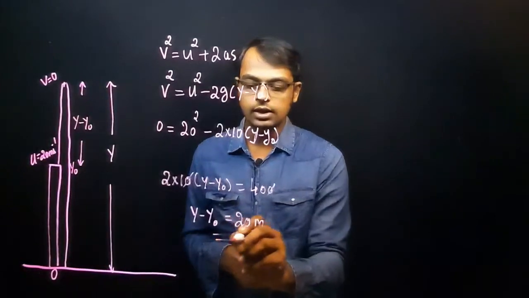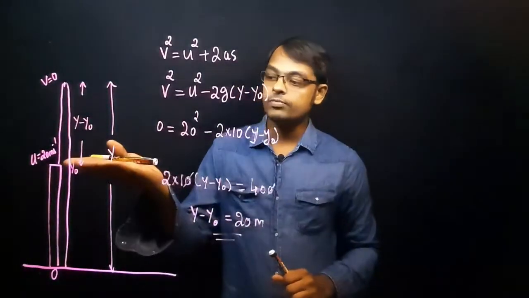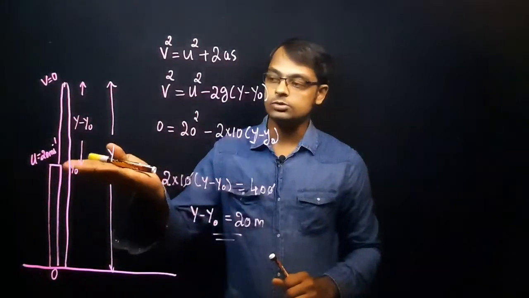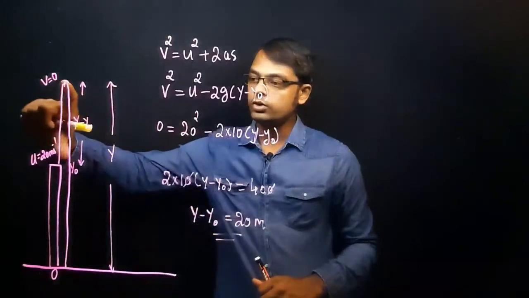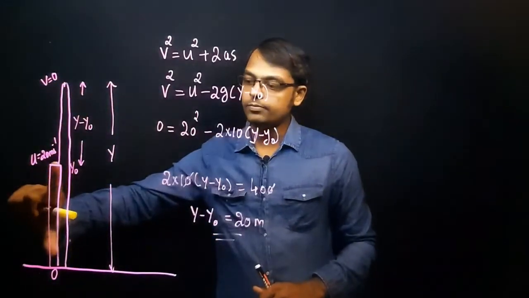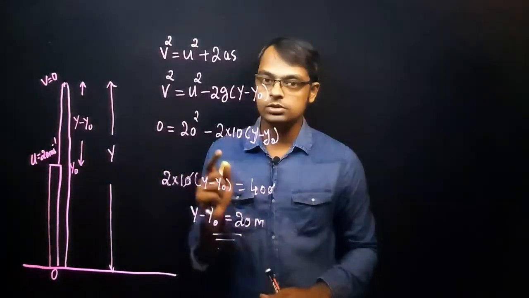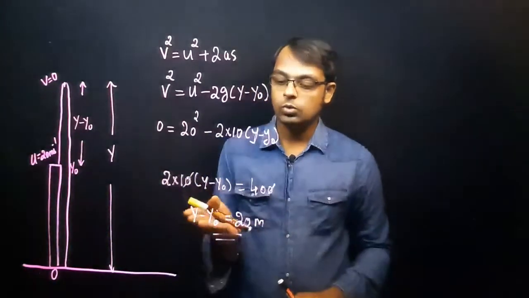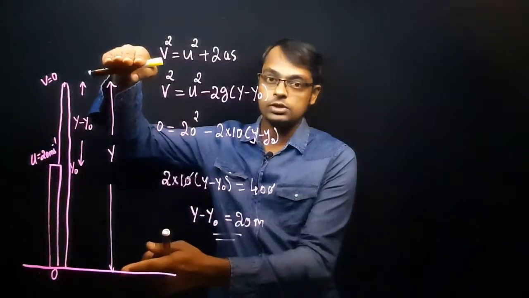20 meter is the height that the ball, or the object, reaches above the top of the multi-story building. So this much height is given as 20 meter. If this is 20 meter and the height of the multi-story building is given as 25 meter, and the question is, what is the total height from the ground to the highest point the ball has reached?